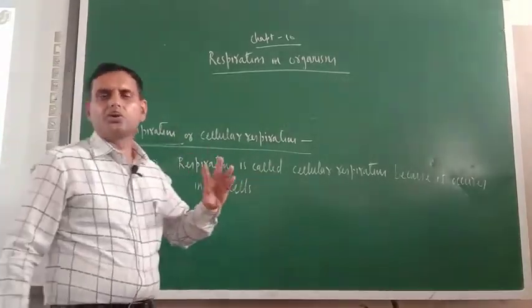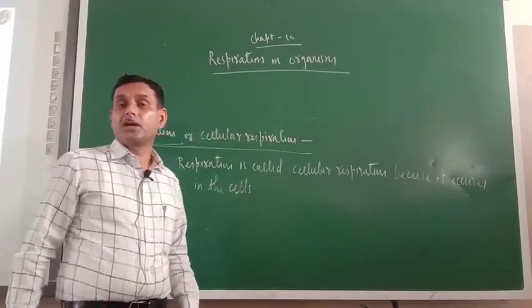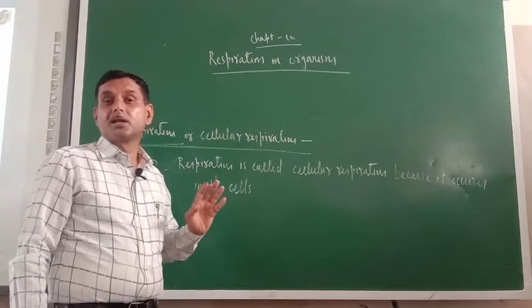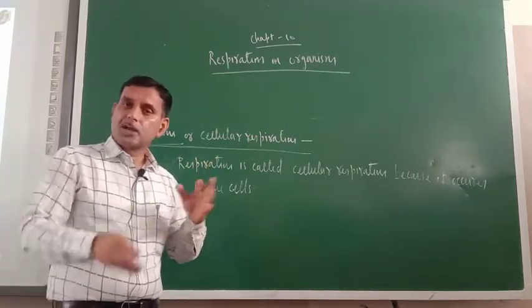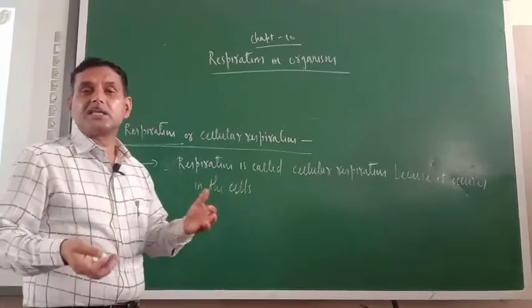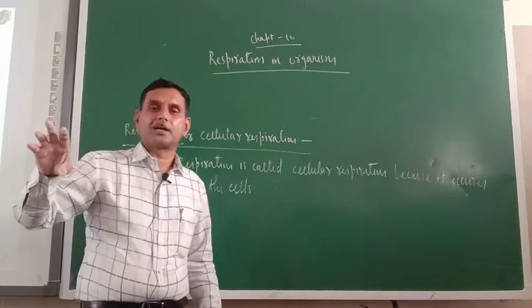You know that there are different organelles of the cell: mitochondria, Golgi body, lysosomes. There are so many organelles inside the cells, and the cell is basically divided into two parts.